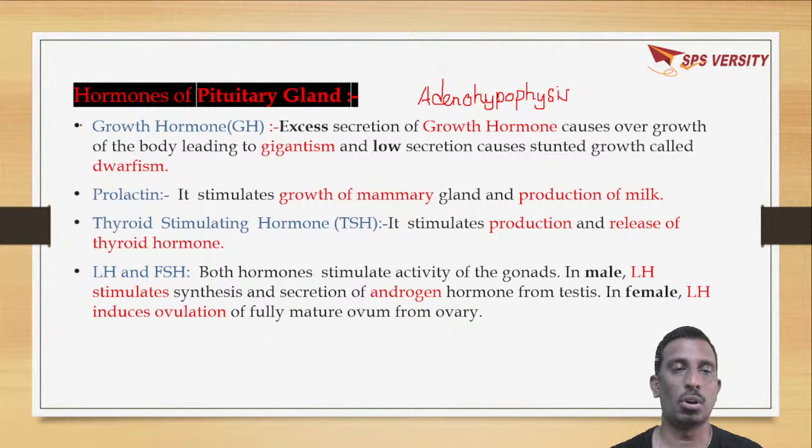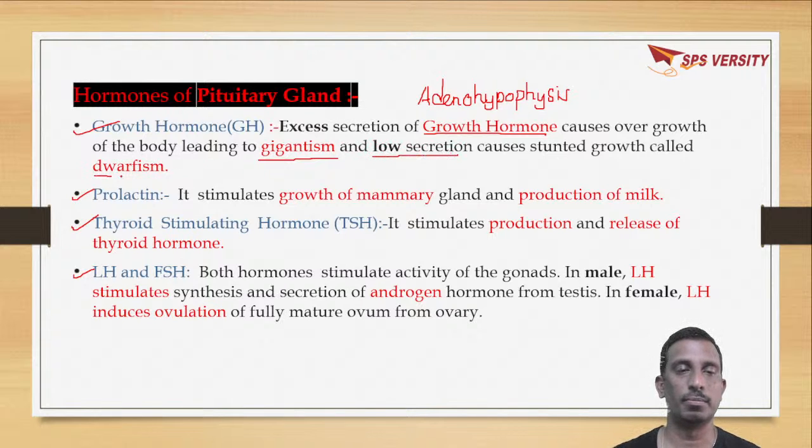They are growth hormone, prolactin, thyroid stimulating hormone TSH, adrenocorticotropic hormone, LH and FSH. So growth hormone will promote growth. Excess secretion of growth hormone will lead to gigantism. Gigantism means being tall. Less secretion will lead to dwarfism, that is, height is less.